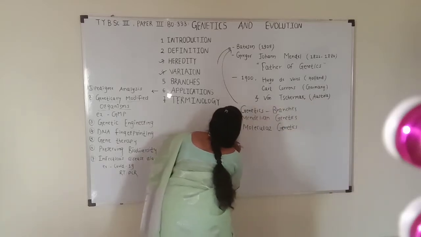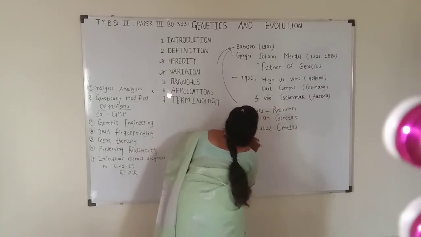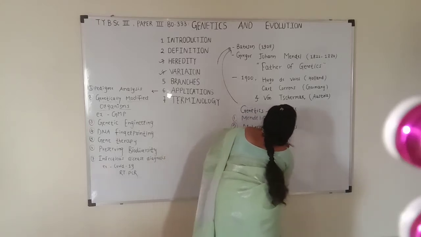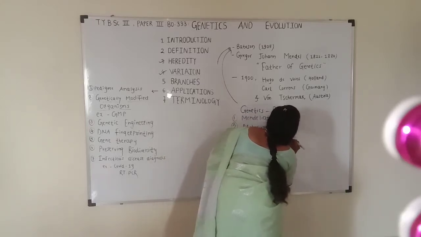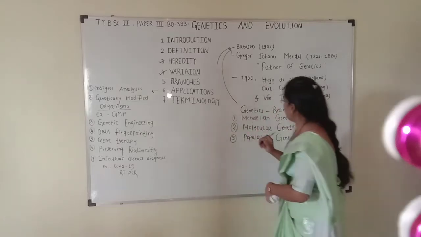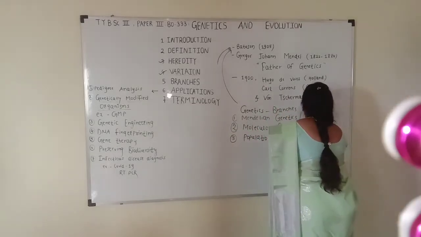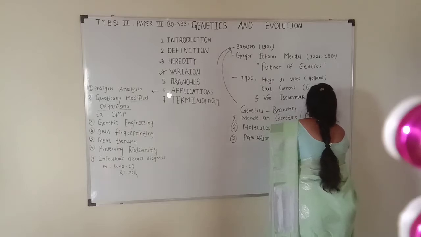And the third branch is population genetics. Mendelian genetics is also called classical genetics.